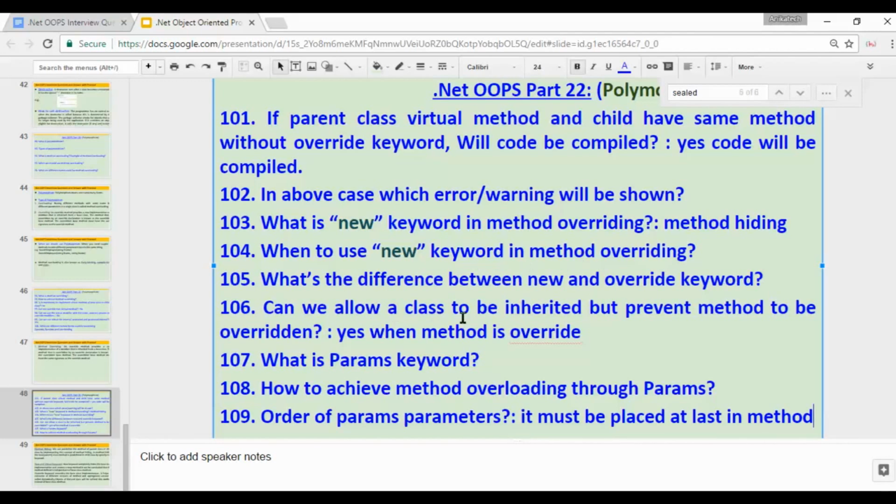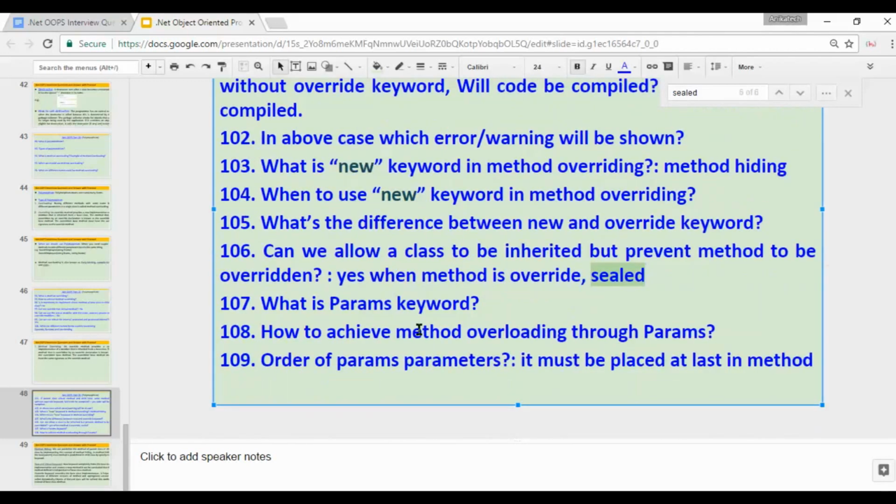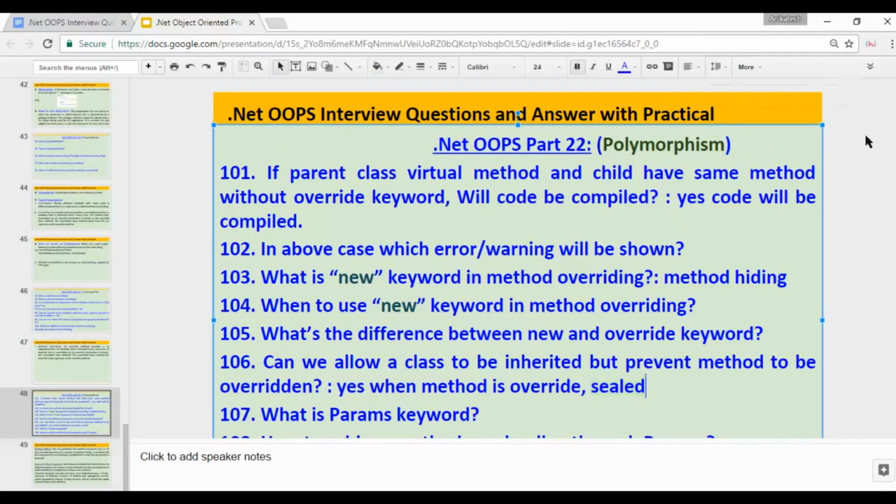Can we allow a class to be inherited but prevent a method from being overridden? Yes, when a method is overridden, then we can use the sealed keyword. What is the params keyword? Just now I explained how to achieve method overloading through params, and the order of parameters.